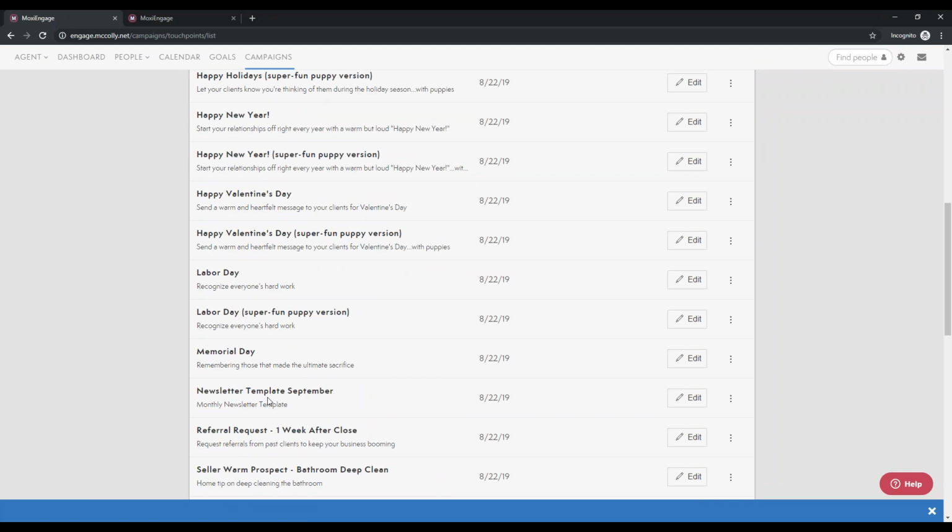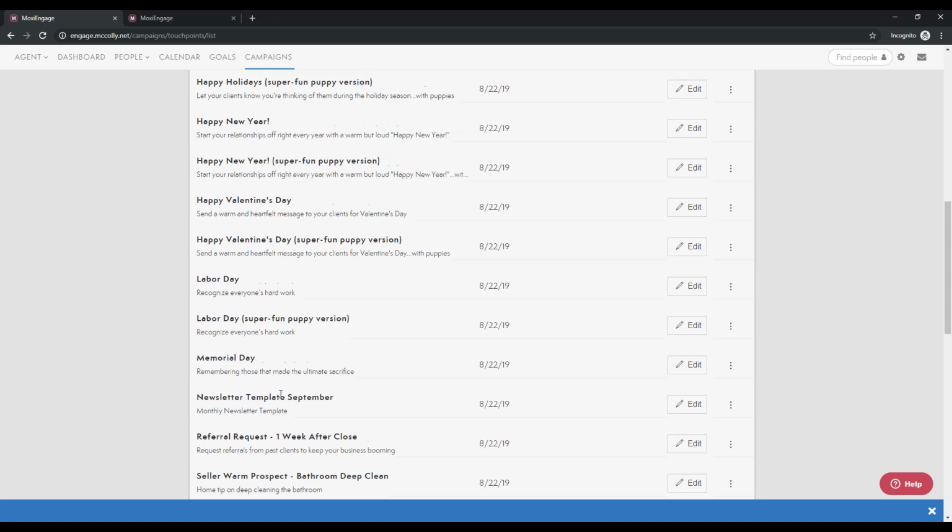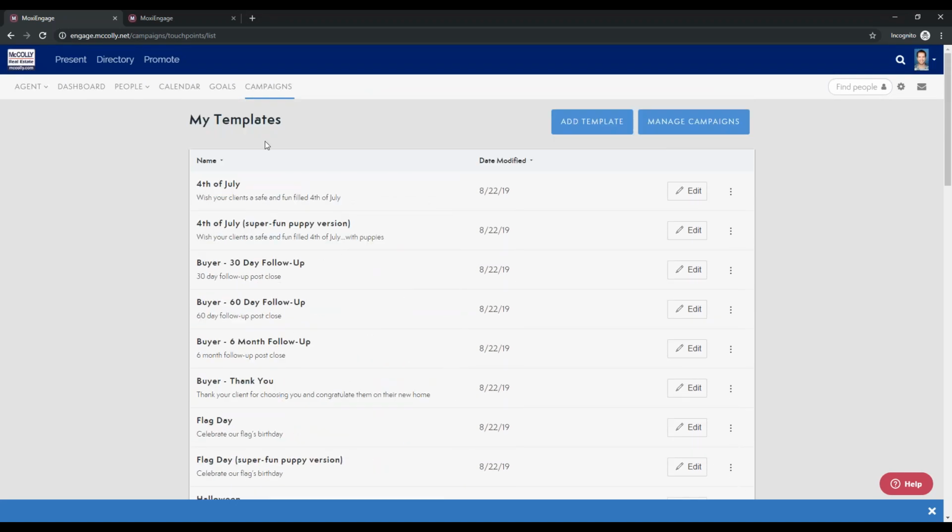It's extremely easy to use, and we look forward to building these out for agents so they can make some custom newsletters and great content. So that is our campaigns side of things.